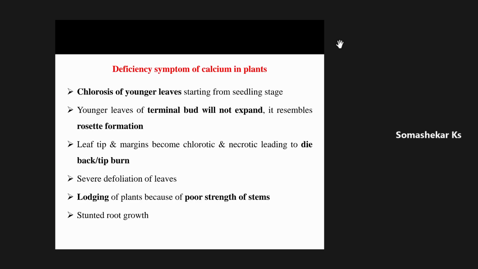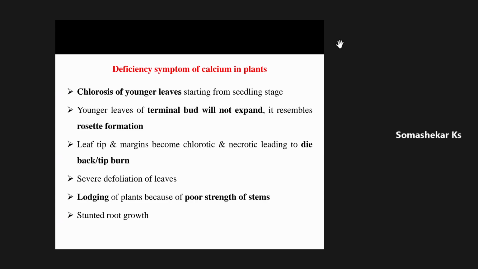Identifying the deficiency symptom of calcium only with reference to the symptom in leaves is very difficult. But it can be identified thoroughly with respect to the organs, that is the fruiting part. There will be an immature structure, abnormal growth and development, and rotting will take place in case of fruit crops.